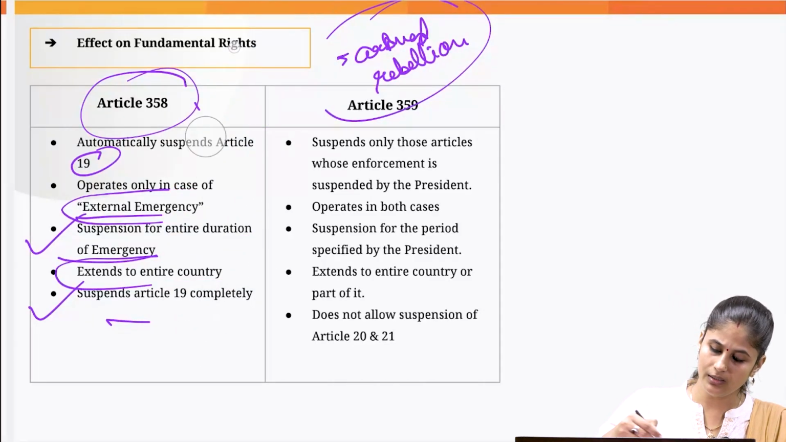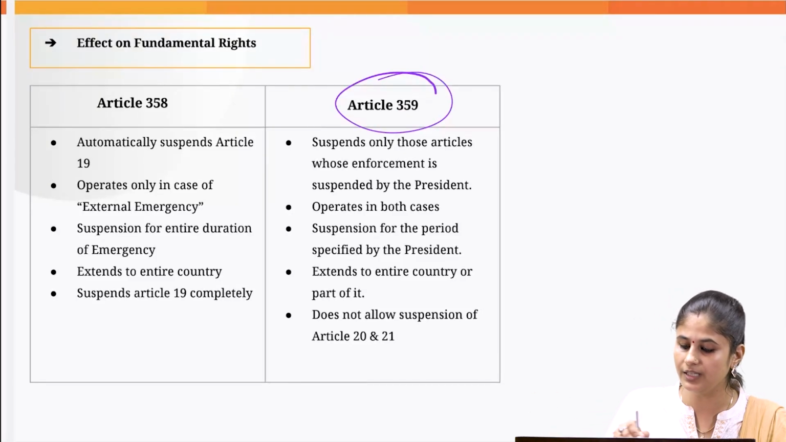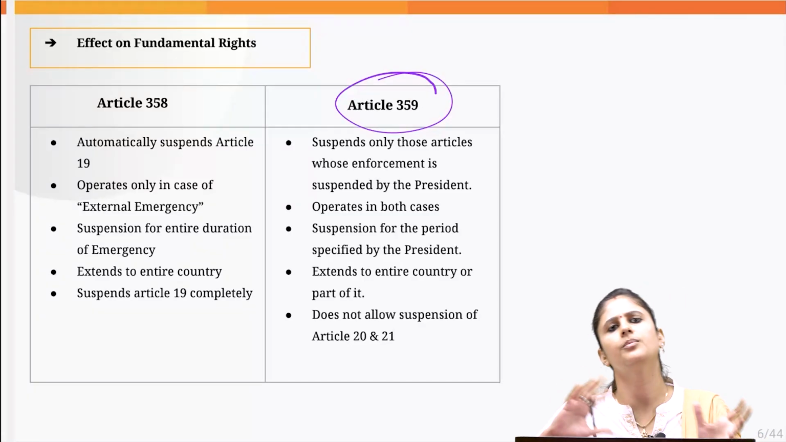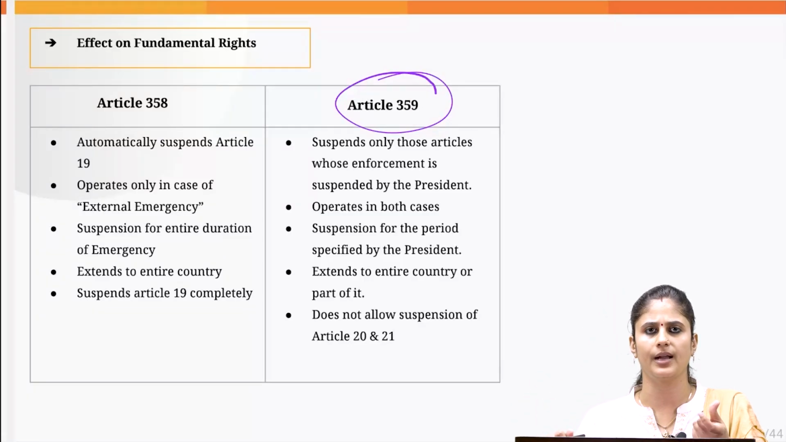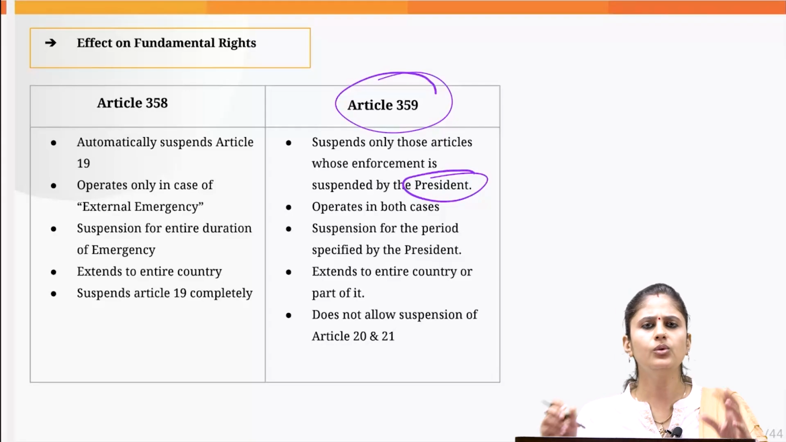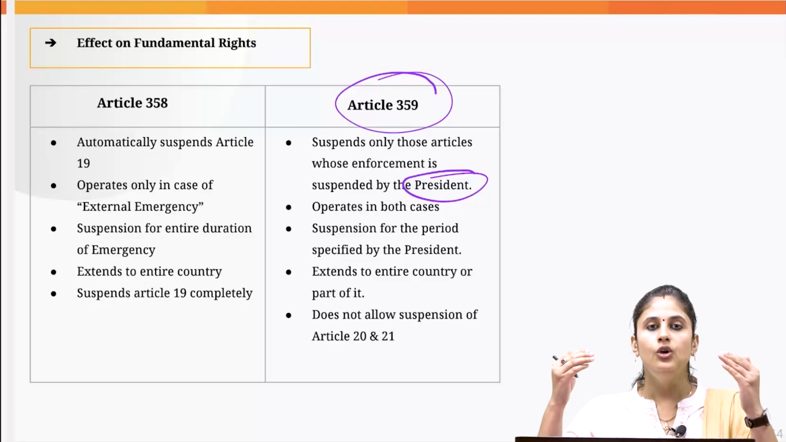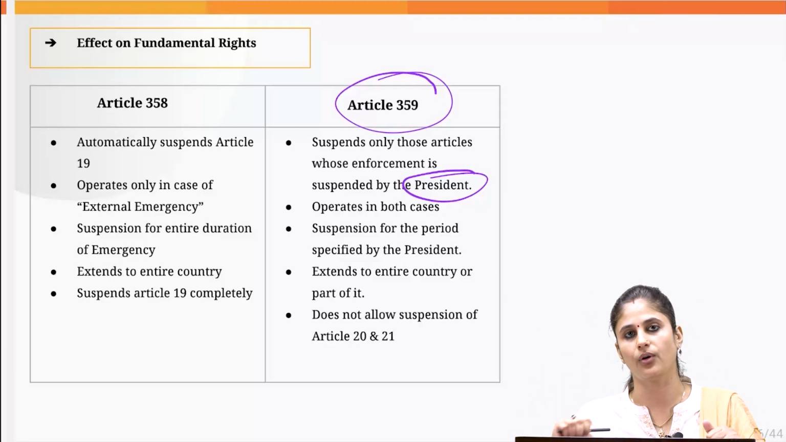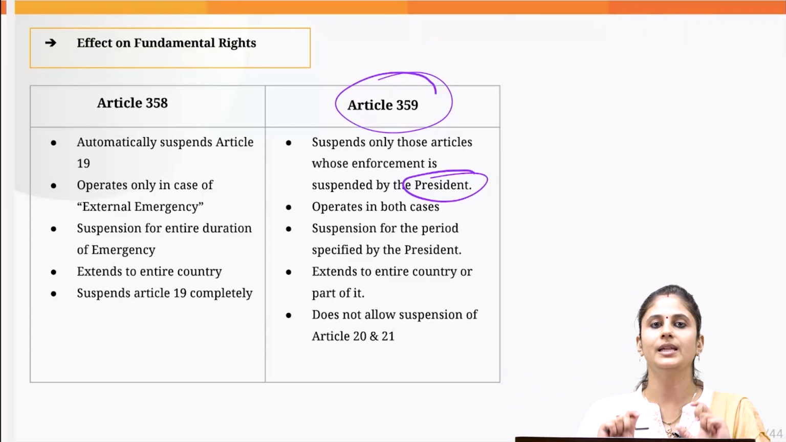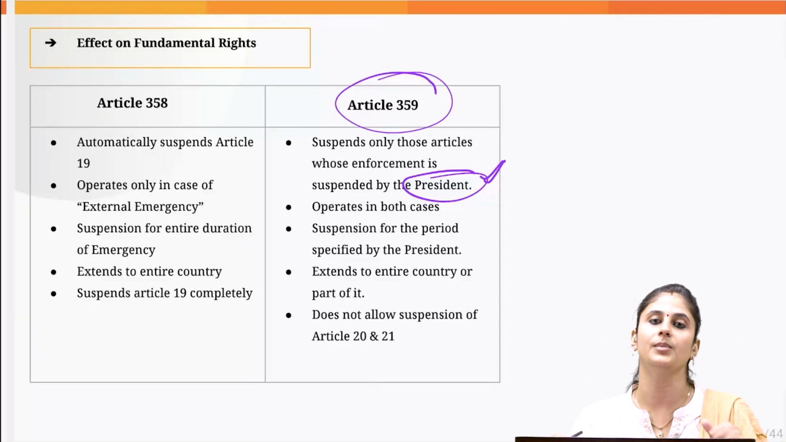Then another article which deals with the effect of national emergency on fundamental rights is Article 359. Herein the fundamental rights would not be automatically suspended. Only those fundamental rights would be suspended which are mentioned in the presidential order. And what do I mean by suspension of fundamental rights? Suspension means we lose the right to seek remedy from the court for its enforcement. It's not like the fundamental right is taken away altogether. No, it exists. But in case of violation of a fundamental right mentioned in the presidential order, we cannot seek a remedy from the court.